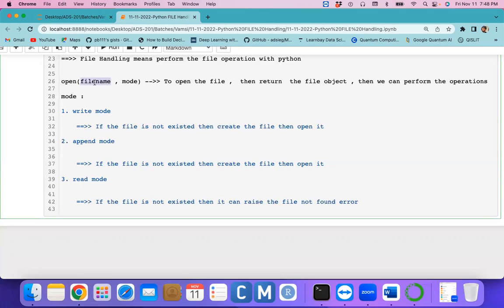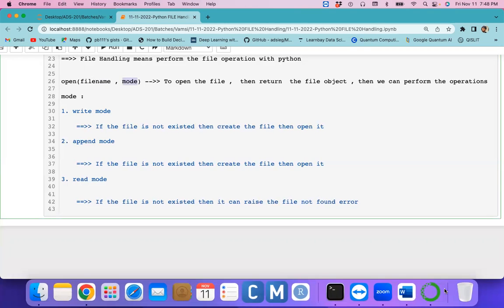There we should give the file name. Whichever file you want to operate on, you should give that particular file name as an input here, and the mode is the second argument. The mode may be write mode, append mode or read mode. I need confirmation, guys. I don't know why you're not speaking at all.